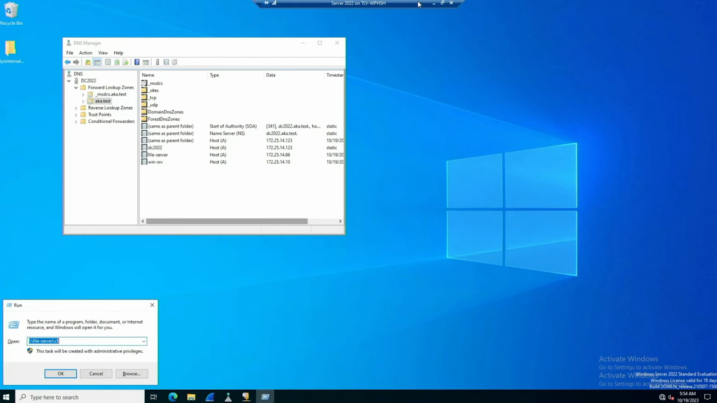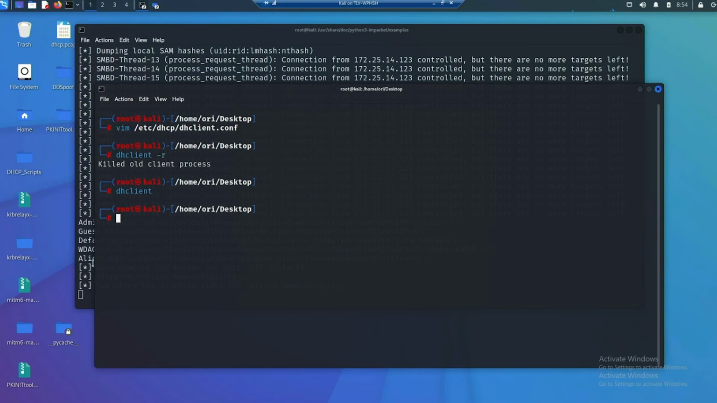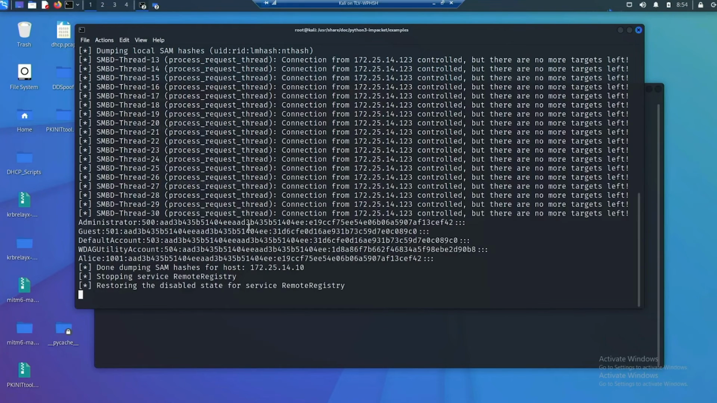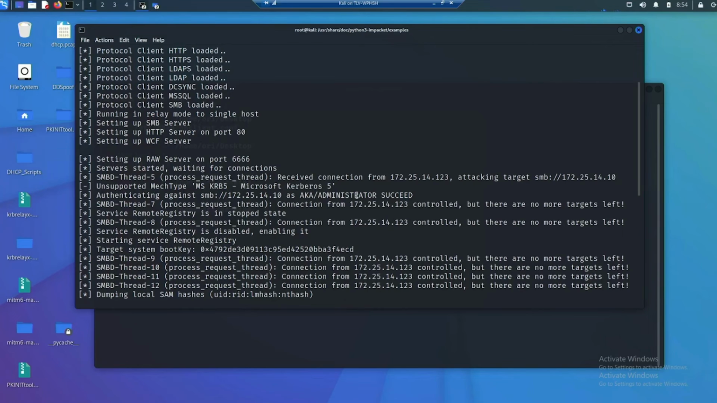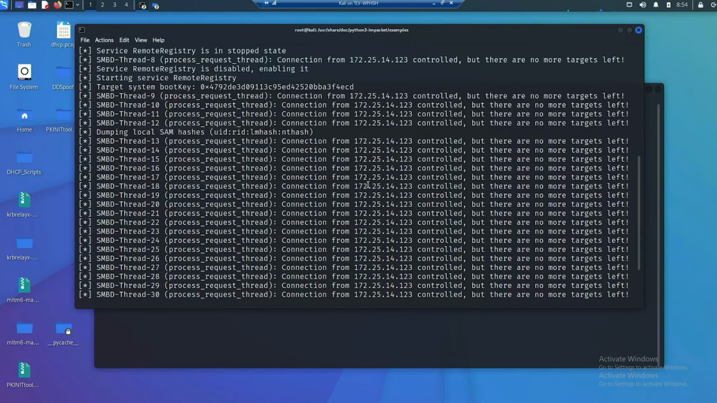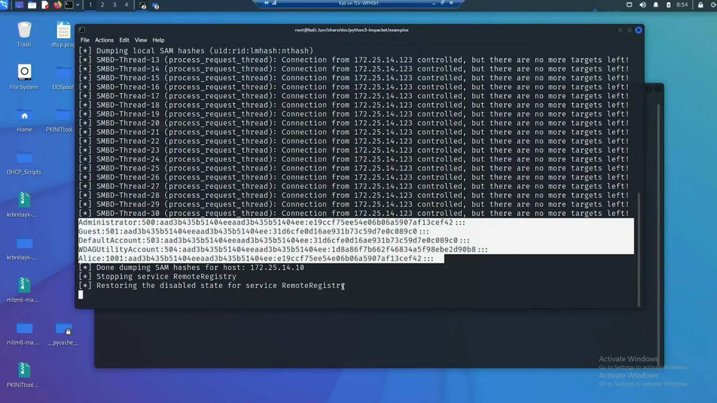Well, it looks like we failed, but if we go to our attacker machine, we will see that that NTLM relay was able to intercept this authentication attempt, to relay it to our target machine, and to execute code on it, dumping its hashes in this example.